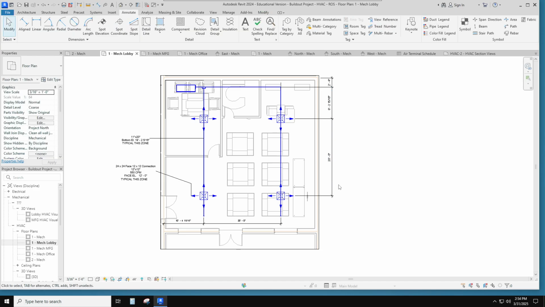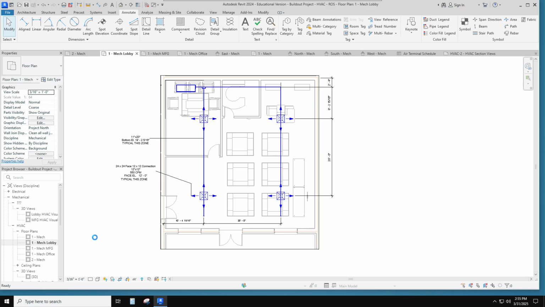So that's got my room, my floor plan properly dimensioned. Better save my work. There we go. Almost done there. Thinking, thinking, thinking. There we go.